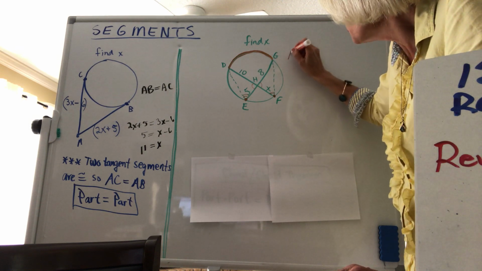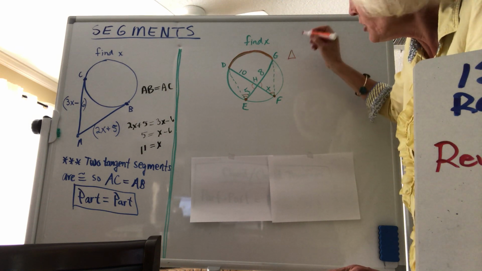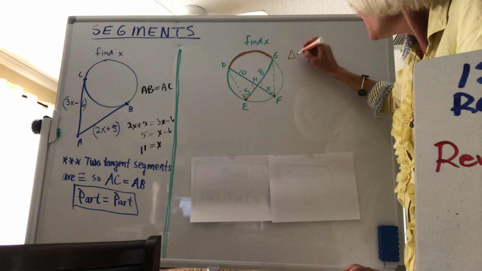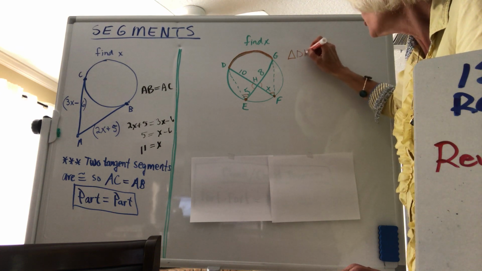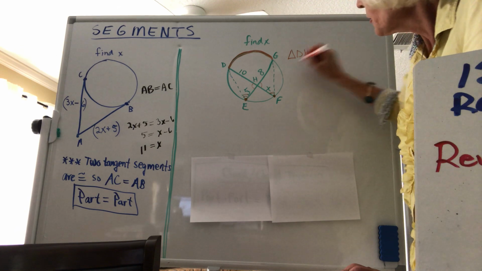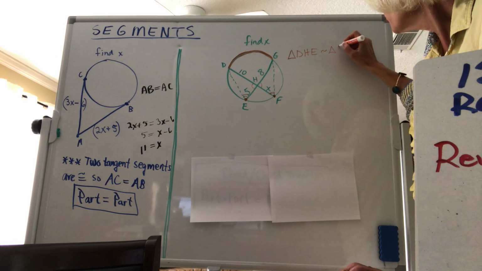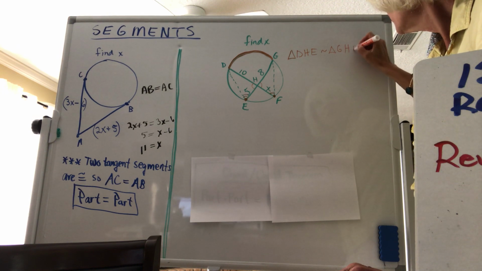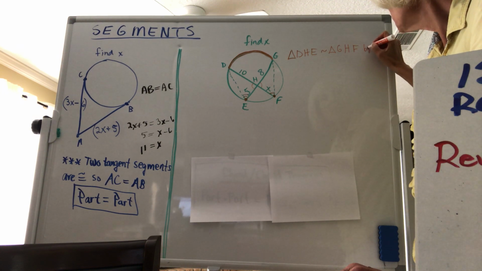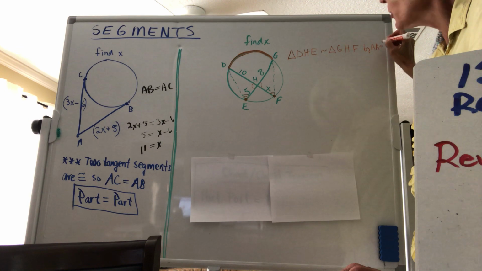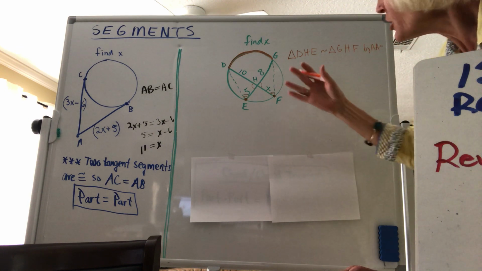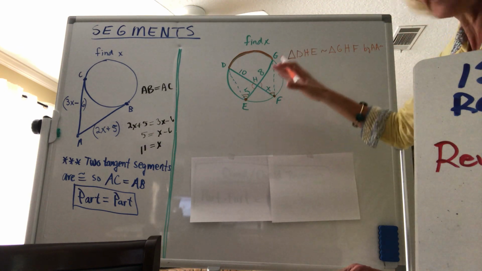So essentially we're doing just like I started with. All we're looking at is DHE, and that would be similar to GHF, just like we did in the review, by angle-angle similarity. So we're not just making up things, we're saying, hey, this is really going to be true.